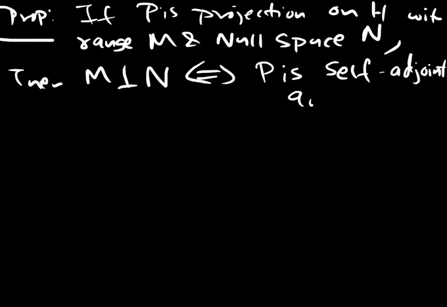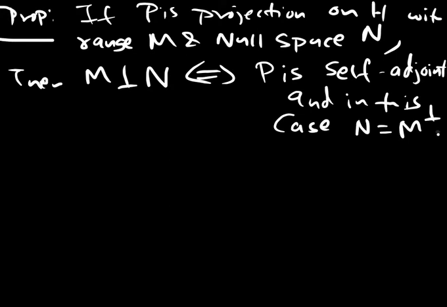And in this case, N is equal to M perpendicular.